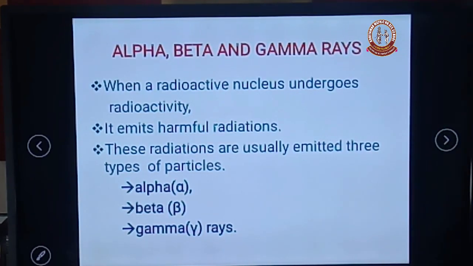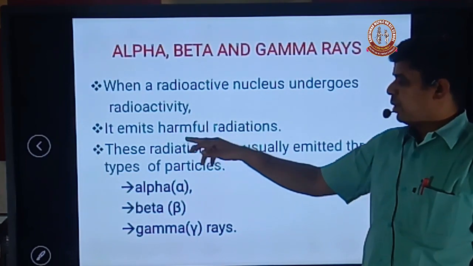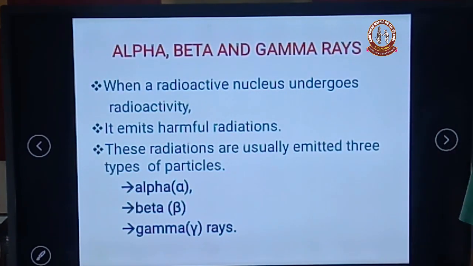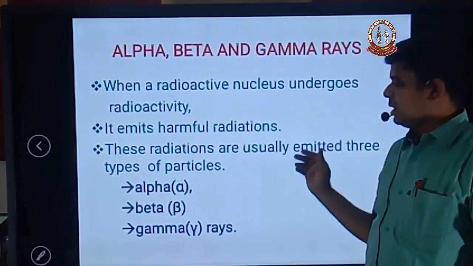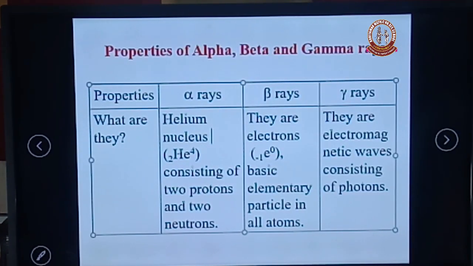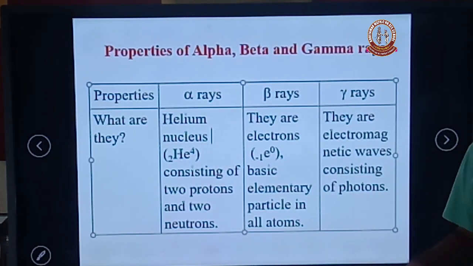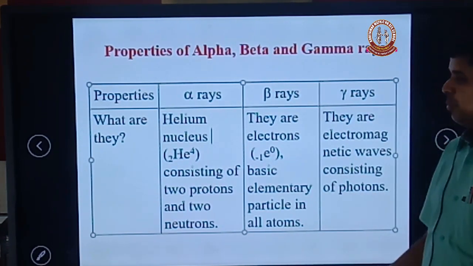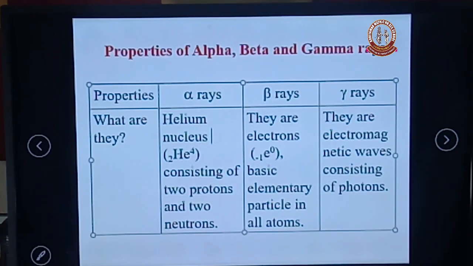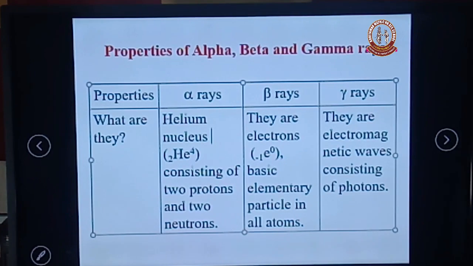When a radioactive nucleus undergoes radioactivity, it emits harmful radiation. This radiation is usually emitted as three types of particle: one is alpha, another is beta, and the third is gamma. Dear students, alpha, beta and gamma rays have some similar and some dissimilar properties. Now we are discussing the properties of alpha, beta and gamma rays.